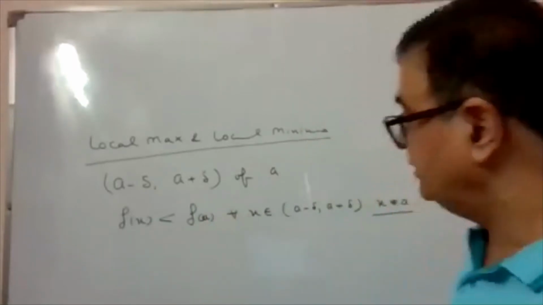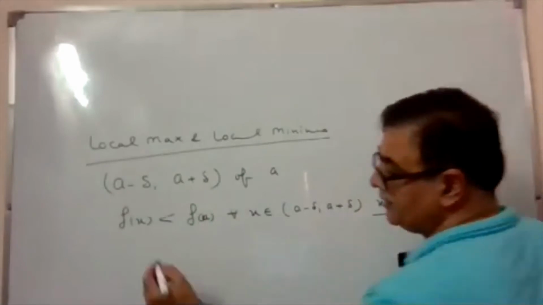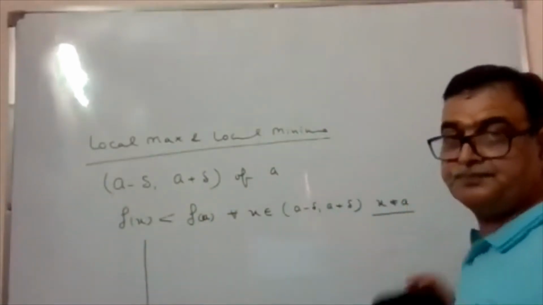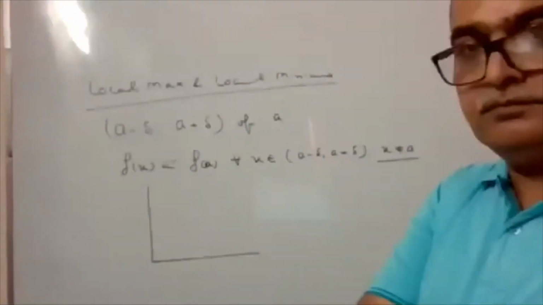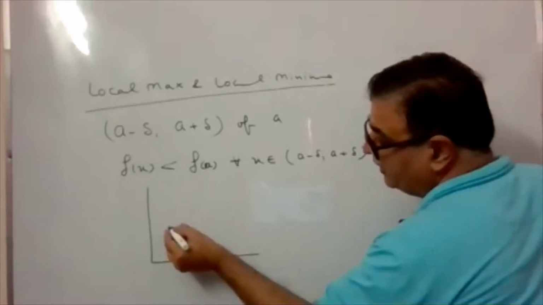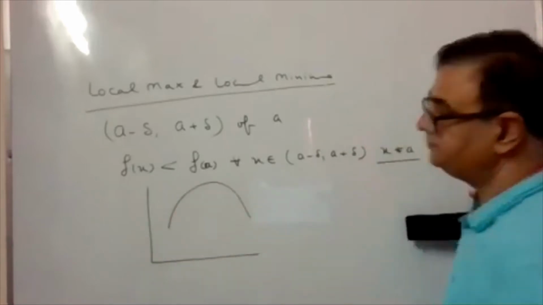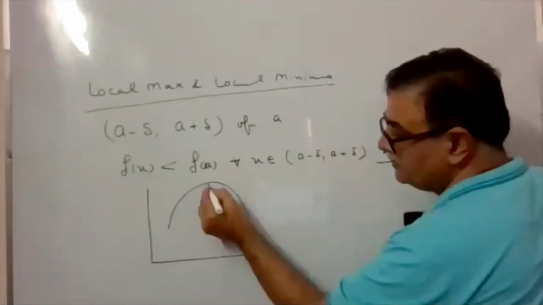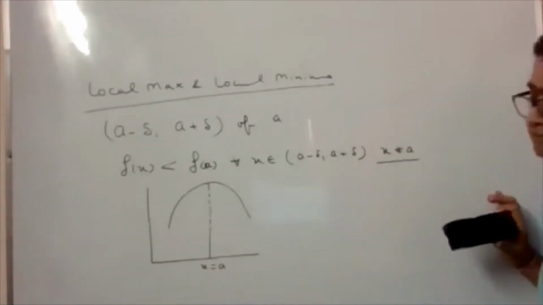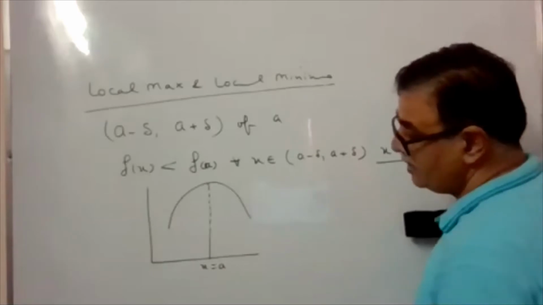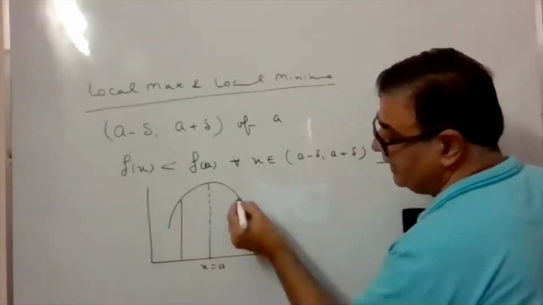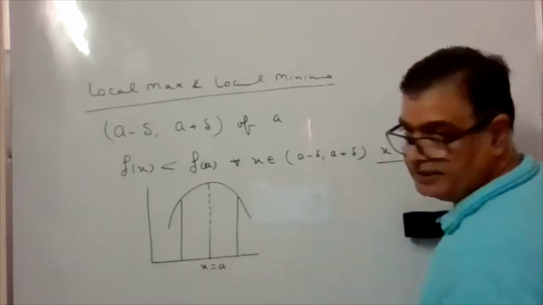Now what is the graphical representation? That also you should remember. If you take a curve like this, and the point x equal to a, I am taking. Then first take the neighborhood of it, meaning slide the interval to the left side and the right side.